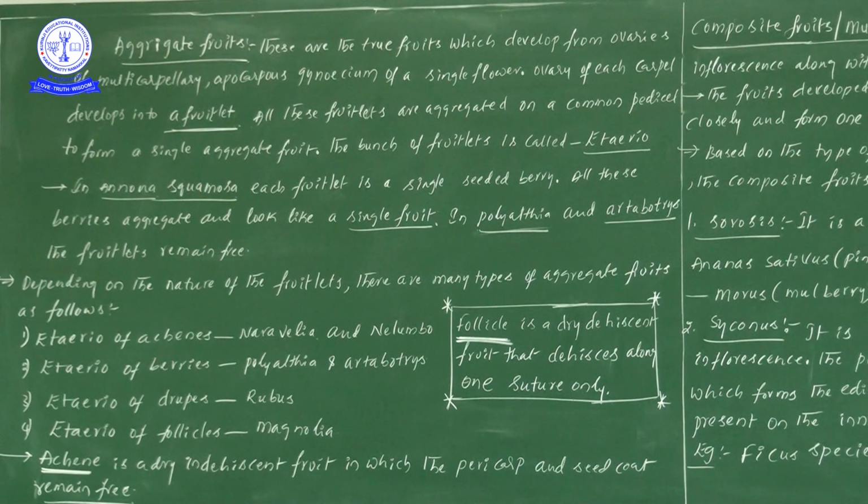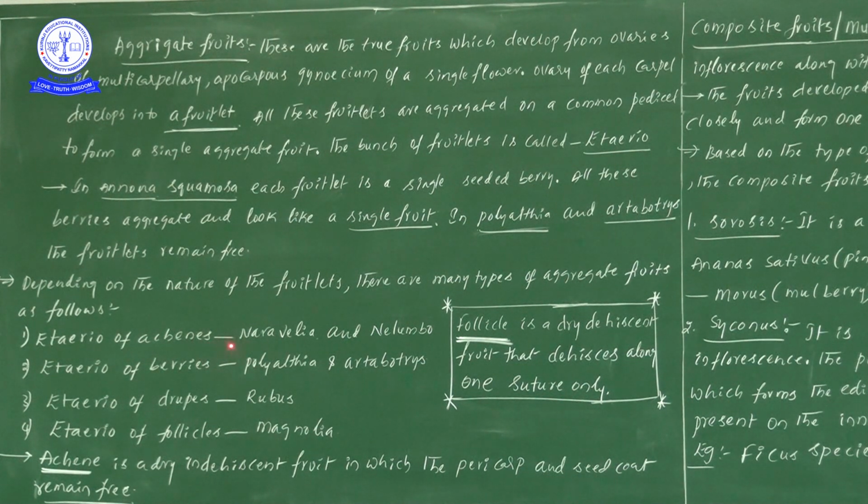So here one particular follicle is there, a dry dehiscent fruit, and the dehiscence process takes place along only one suture. Right. Now let us see examples.